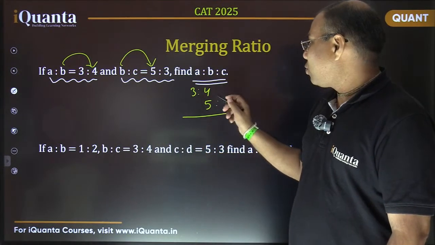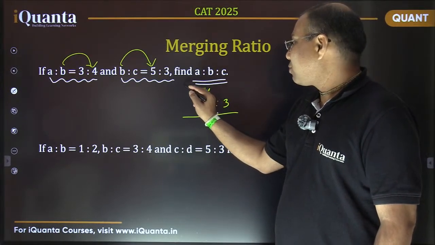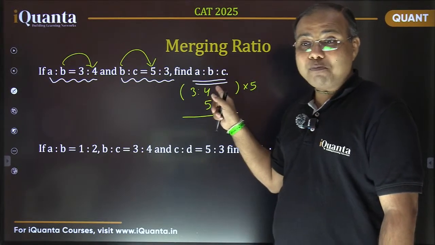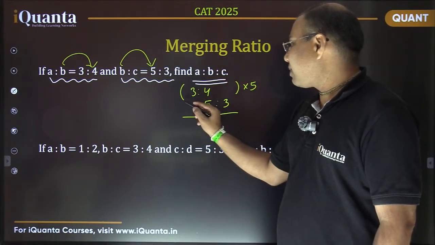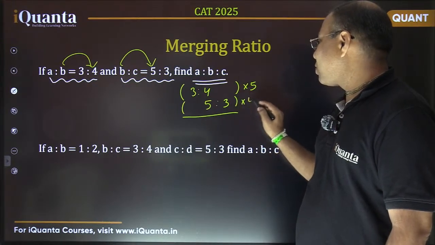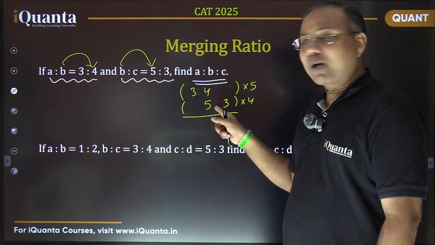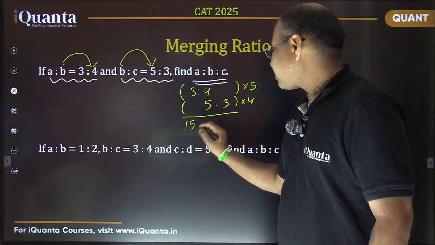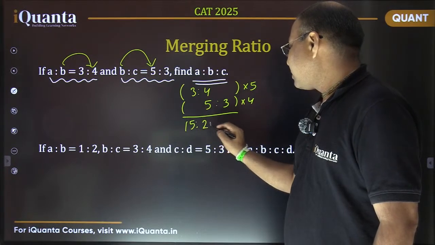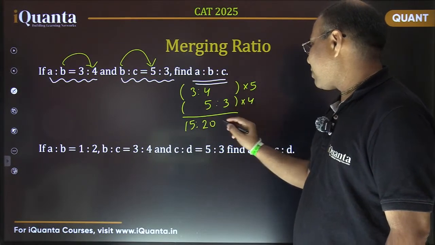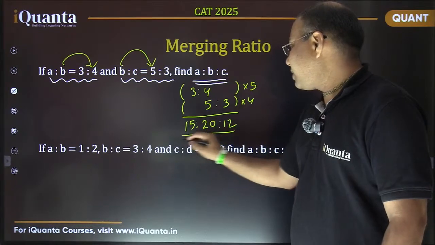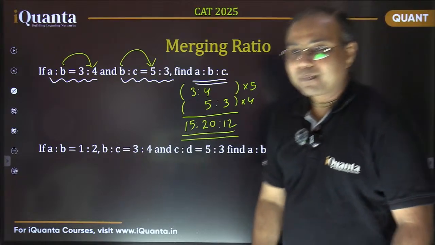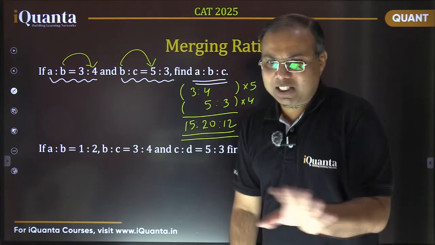So to make it 20, what do we have to do? This first ratio needs to be multiplied with 5 so that this value of B becomes 20, and the second ratio should be multiplied with 4, for the same reason, so that the corresponding value for B becomes 20. Now just put the values. So 5 times 3, that is 15. 5 times 4, that is 20. Same, 4 times 5 is 20 and 4 times 3 is 12. So clearly the answer is 15, 20, 12. Okay? Is it okay? That's the basic, normal way.